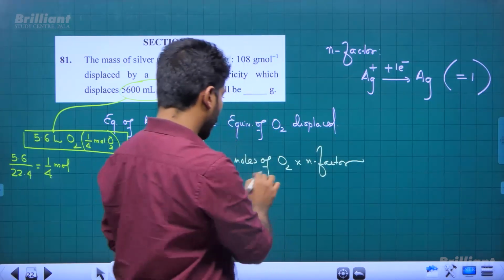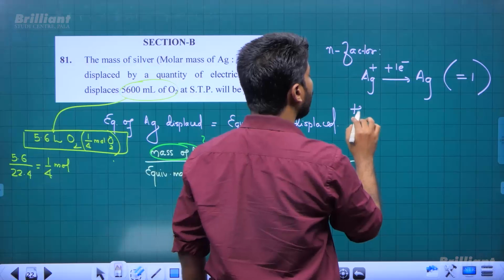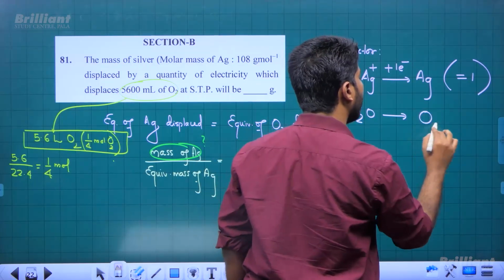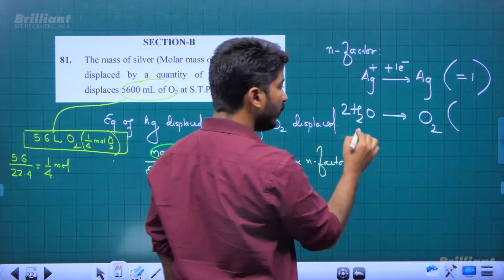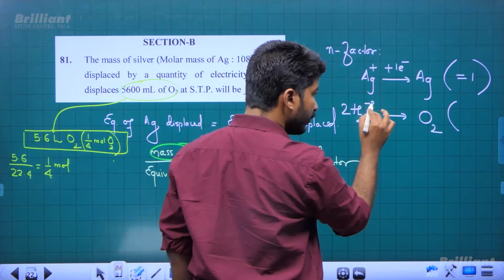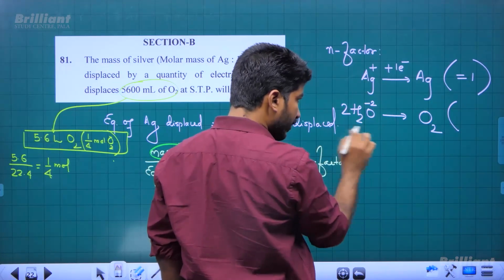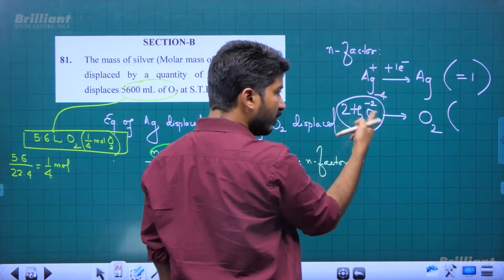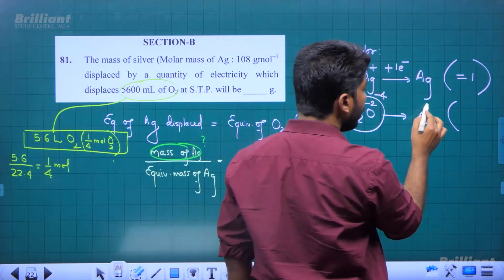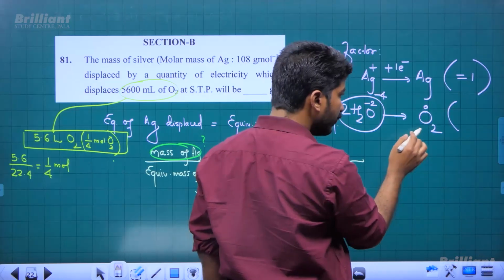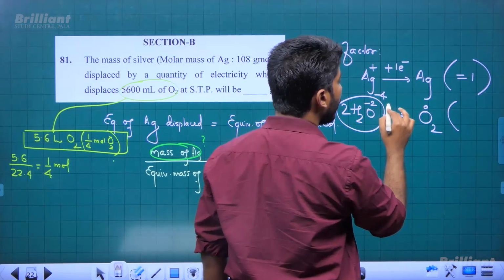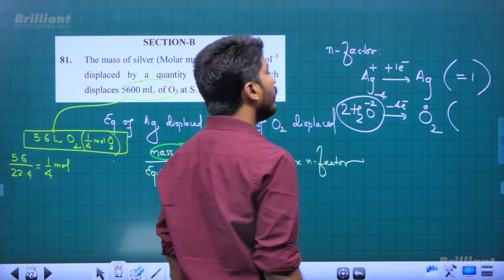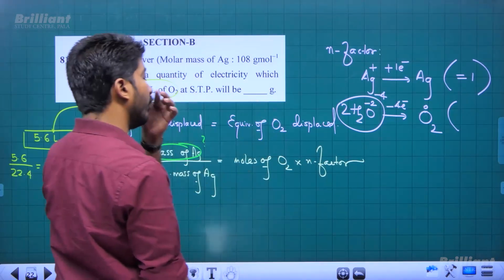And for oxygen, we are taking H2O to release oxygen gas. For oxygen, -2 is the oxidation state, and we have 2 such oxygen atoms. So overall -4 is the oxidation state on LHS, and there are 2 oxygens in 0 state. So we will be requiring loss of 4 electrons from 2 H2O to form 1 mole of O2, right?